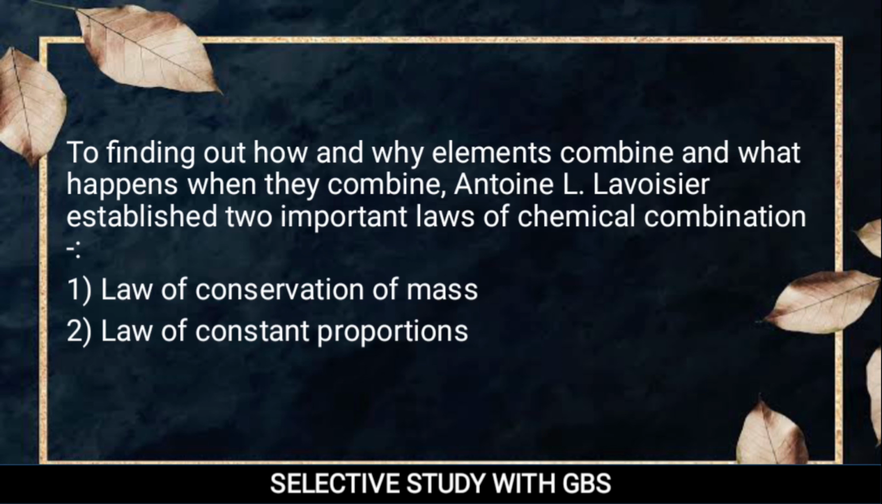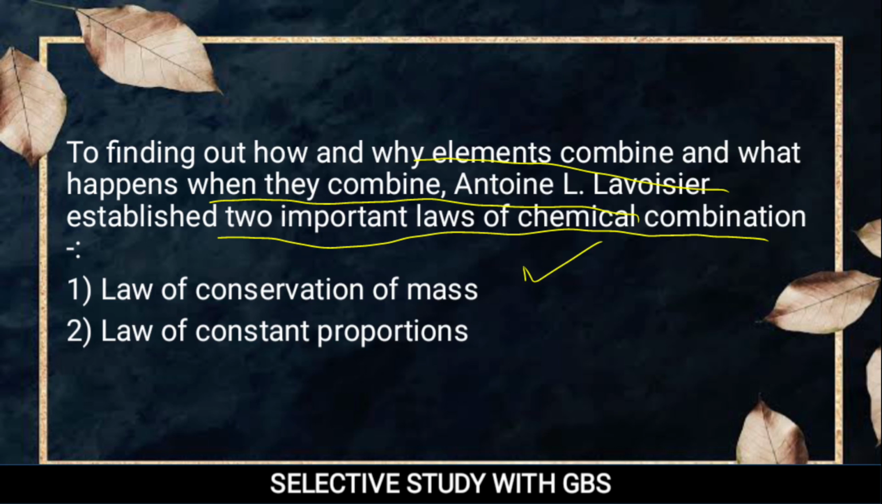To find out how and why elements combine and what happens when they combine, Antoine L. Lavoisier established two important laws of chemical combination. So when elements combine, what result comes? To find that, Lavoisier gave two important laws. One is the law of conservation of mass and another is the law of constant proportion.